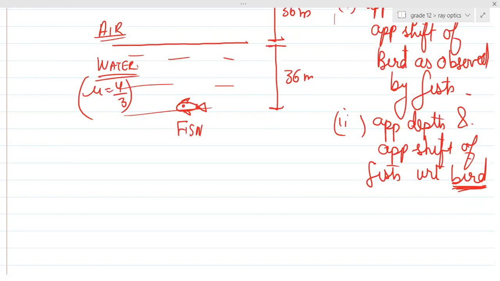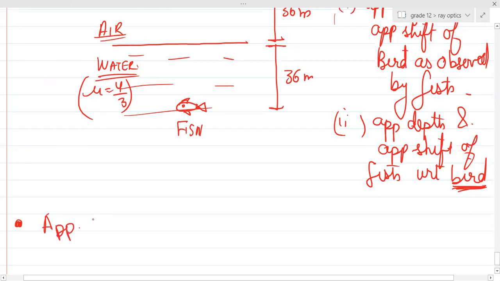There is one topic left in this apparent depth only, guys. Can you leave 2 pages over here? Please leave 2 pages over here and write the heading over there: Apparent shift in case of composite slab.